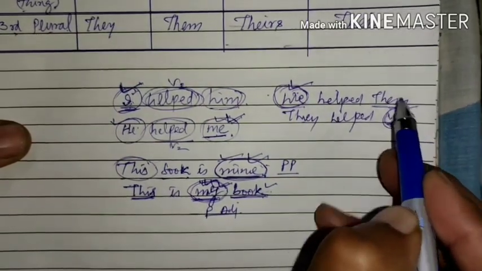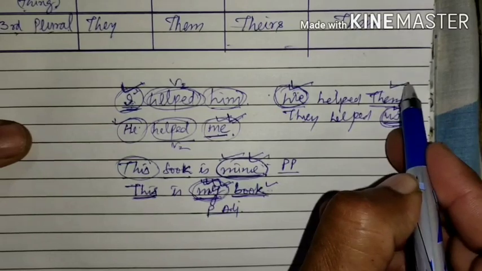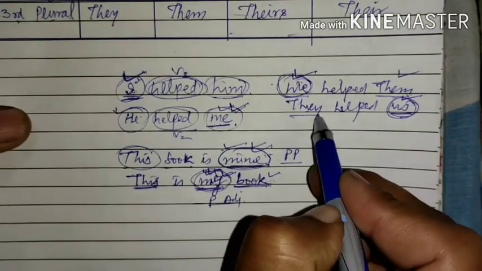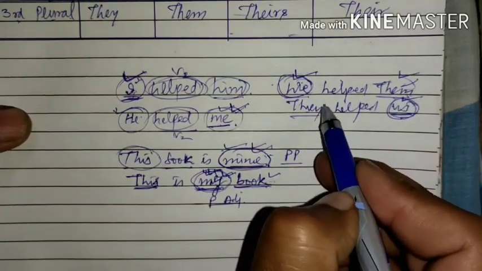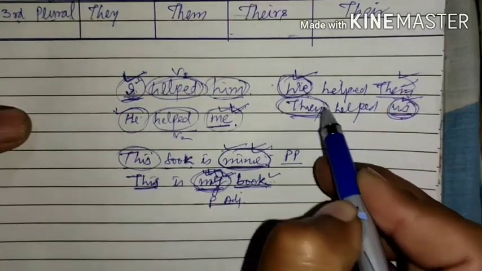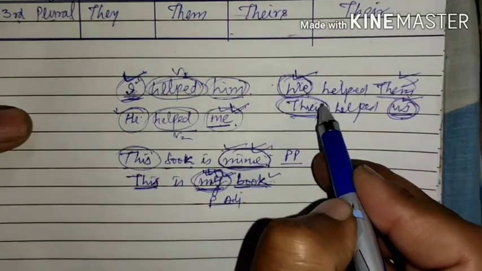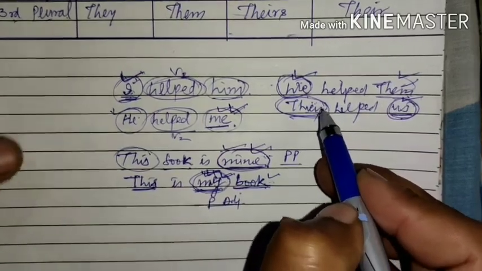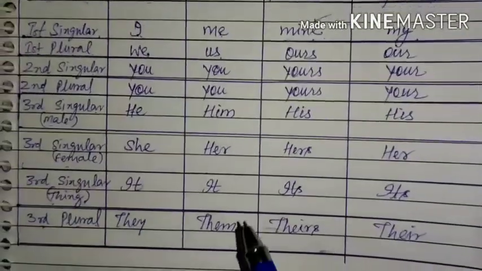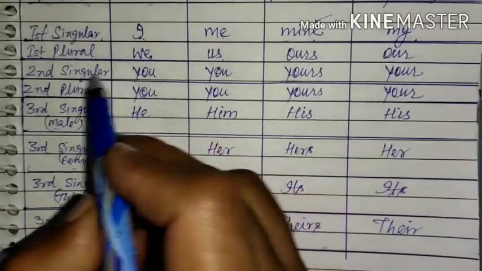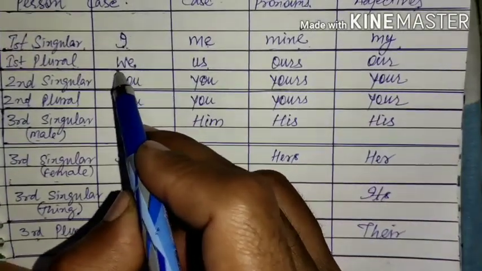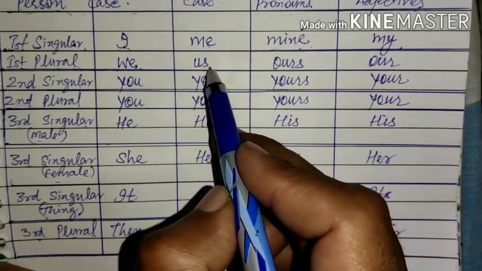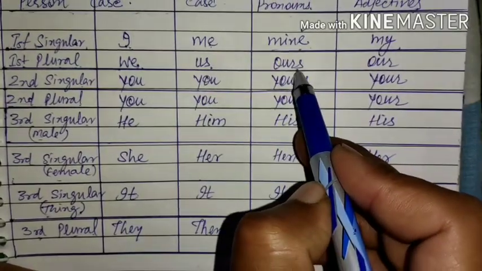Them is the objective case of third person plural, that is they. And here this objective case has been changed into the subjective case, that is they. So they is the third person plural subjective case which we are going to learn about now. That is, if you talk about first person plural, we, objective case us, possessive pronoun ours.